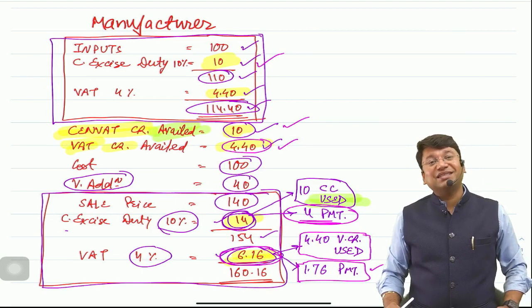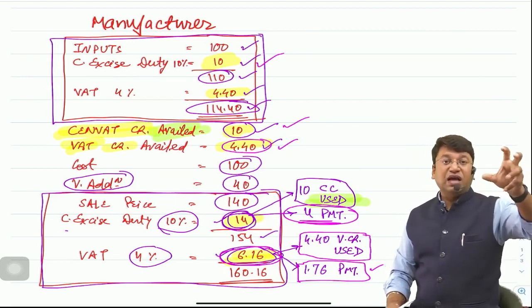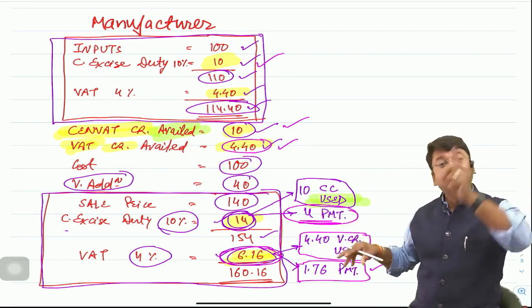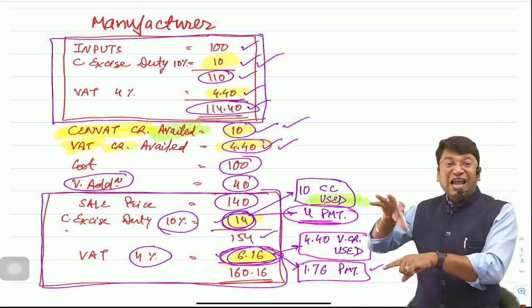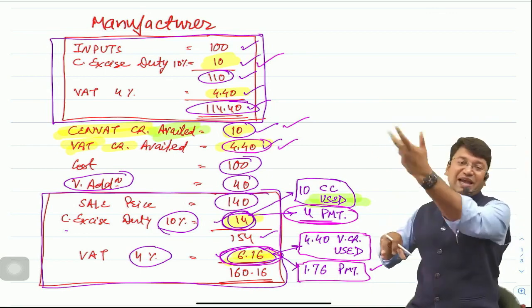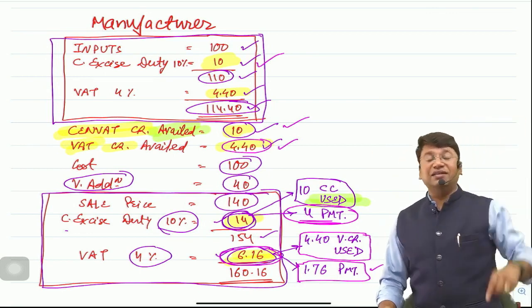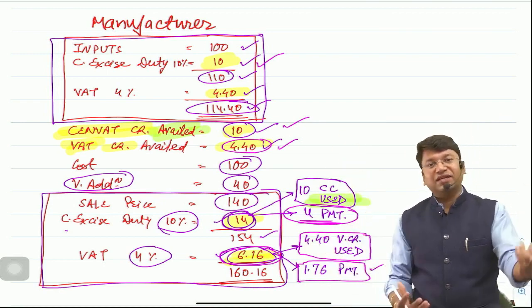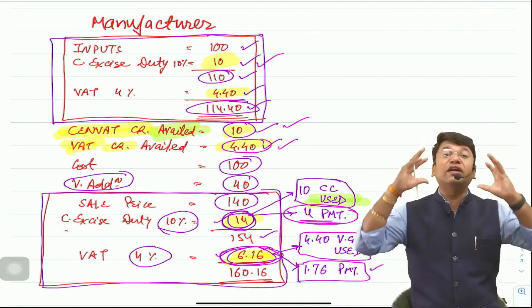When you pay the tax at the time of purchase, and the purchased inputs are going to be used in such output goods on which the same tax is to be charged, then you will avail the credit at the time of purchase, and at the time of sale liability will be created because you have collected the tax from the customer, and to pay the tax you can utilize the credit which you had availed at the time of purchase. Clear? Whether the credit is SENVAT credit or VAT credit, it's of no concern. I think you got the fundamental.